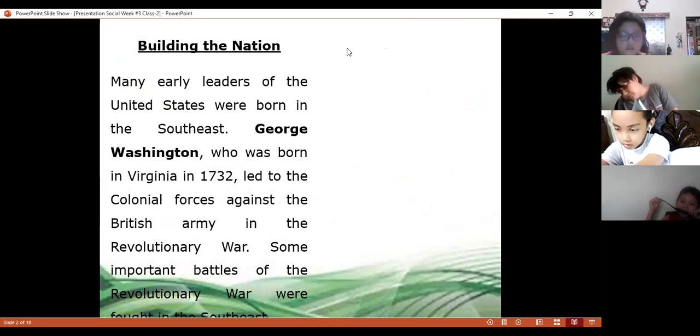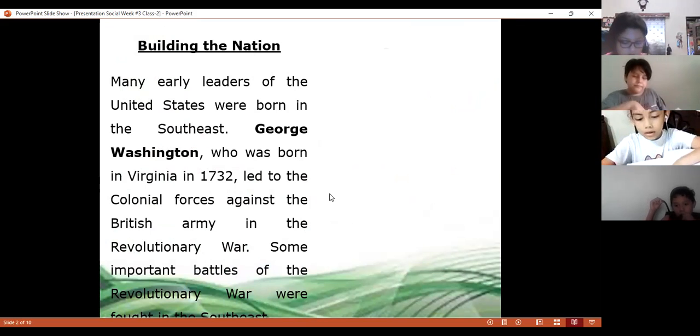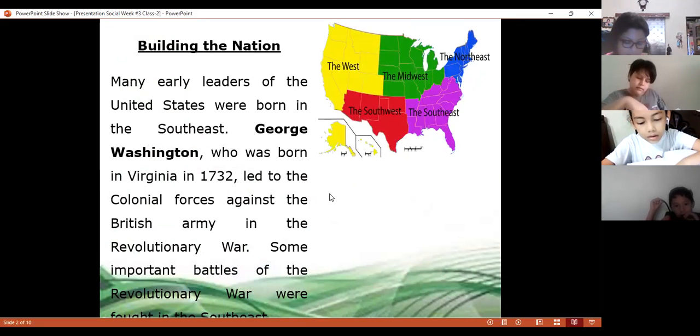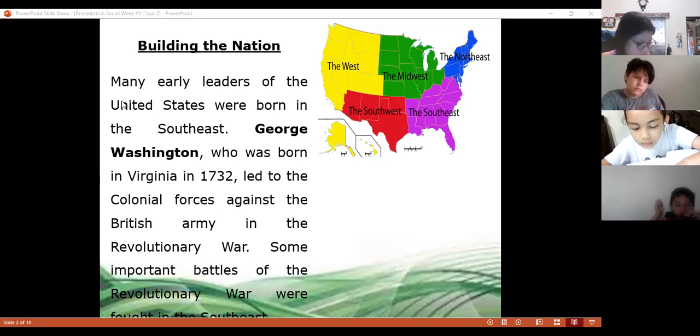Class, Gabriela, help me to read this slide, please. Many early leaders of the United States were born in the Southeast. George Washington, who was born in Virginia in 1732, led the colonial forces against the British Army in the Revolutionary War. Some important battles of the Revolutionary War were fought in the Southeast.